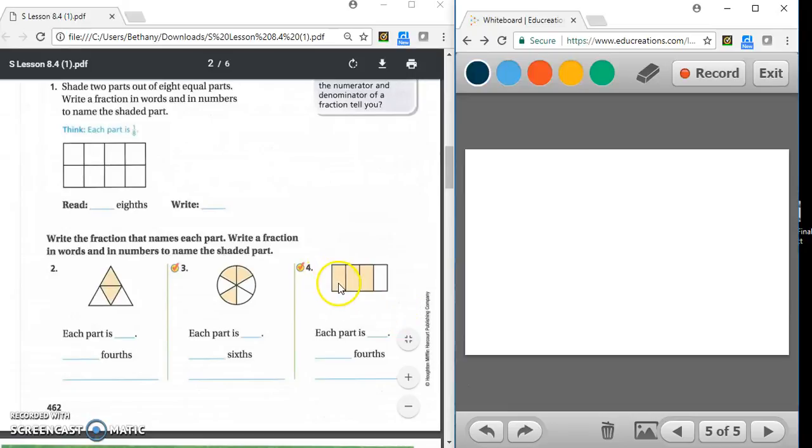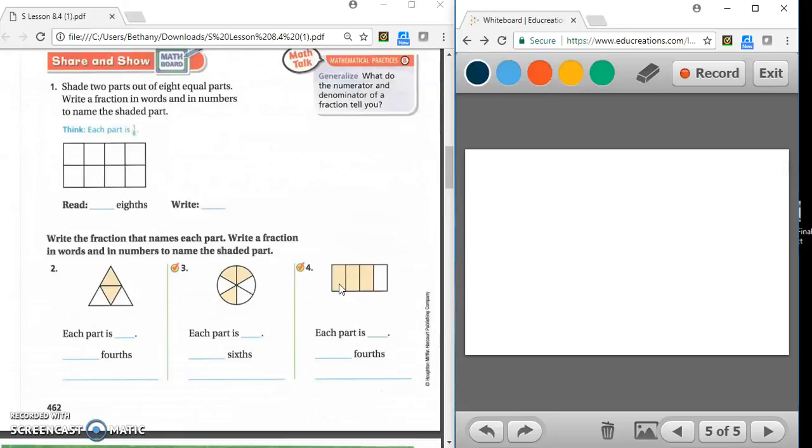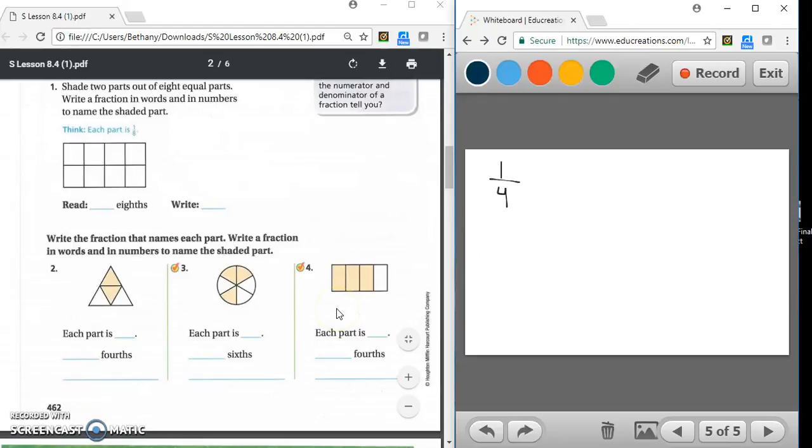For number 4, each part is, well, how many parts are there? 1, 2, 3, 4. So each part is 1/4. How many fourths are shaded? 1, 2, 3.